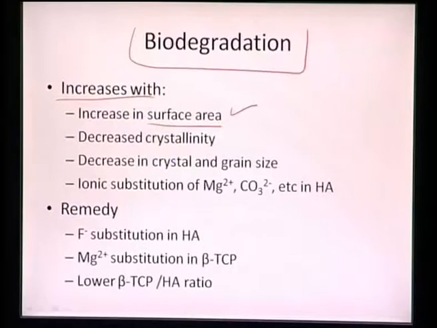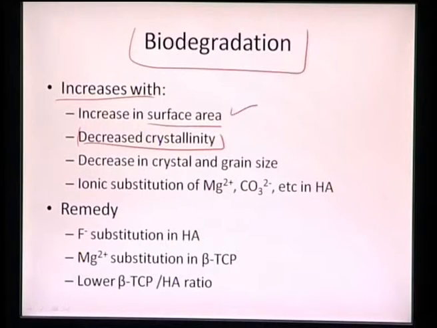Biodegradation can also increase with decreased crystallinity, because when we have crystallinity, there are many crystalline regions which can serve as strong reinforcing regions. So once we have lower crystallinity, that can also lead to degradation of the material. Again, a decrease in the crystal and grain size can also lead to biodegradation. And ionic substitution of magnesium 2+ or CO3 2- in the hydroxyapatite can also lead to biodegradation.